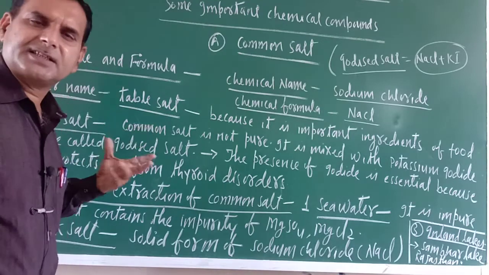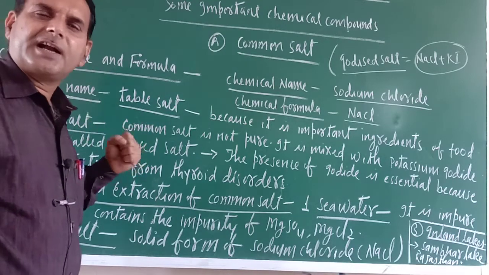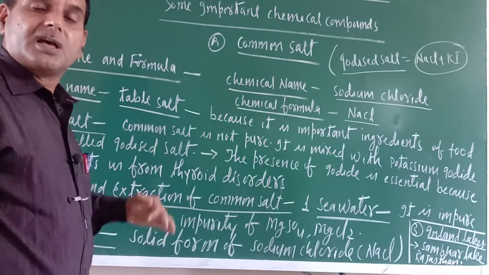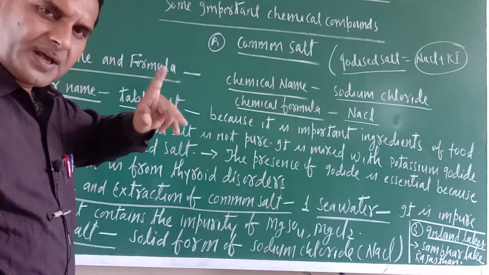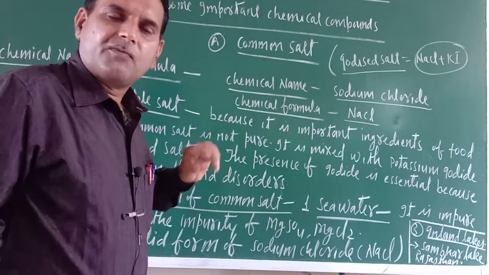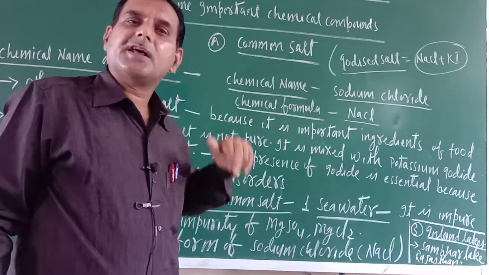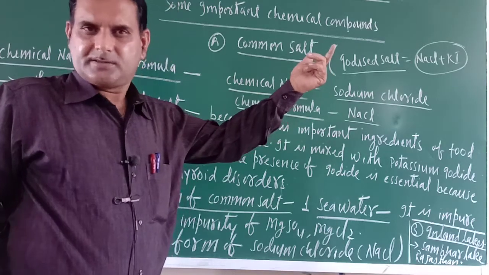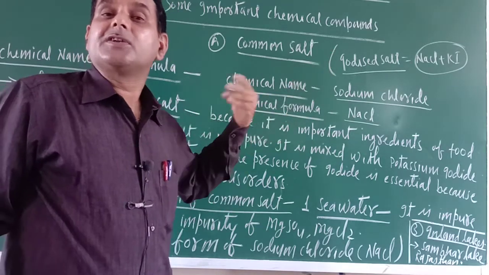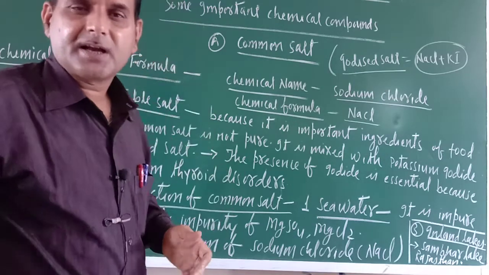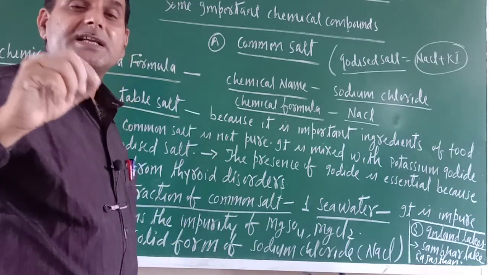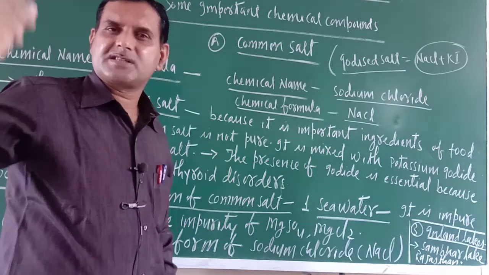Now the question arises: why is iodine added to the common salt? You may also ask, if we require iodine, then why is potassium iodide added? Simply iodine should have been added. Always remember, iodine is a sublime substance.